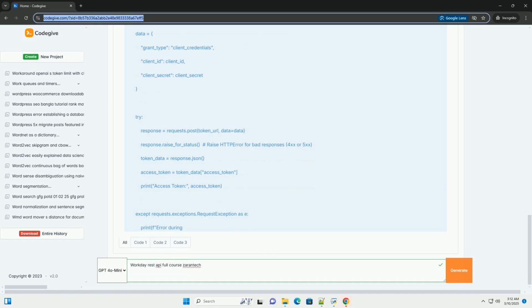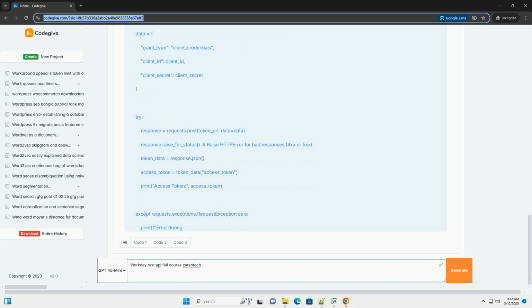5. Making API calls. Common operations, get, post, put, patch, delete. Building requests, headers, body. Parsing responses, JSON, XML. Error handling and troubleshooting. 6. Working with specific Workday objects. Workers. Organizations. Business processes. Reporting. 7. Code examples, Python, Java, PowerShell.